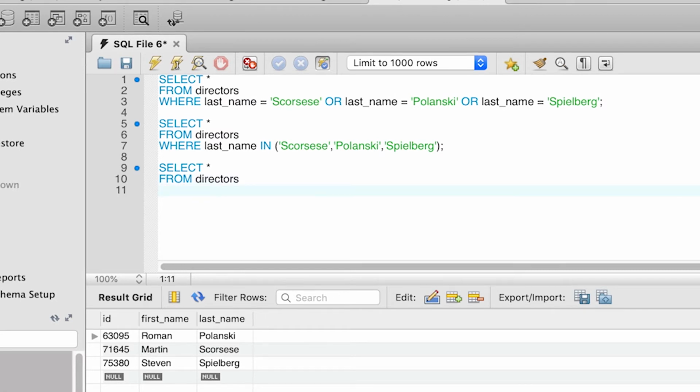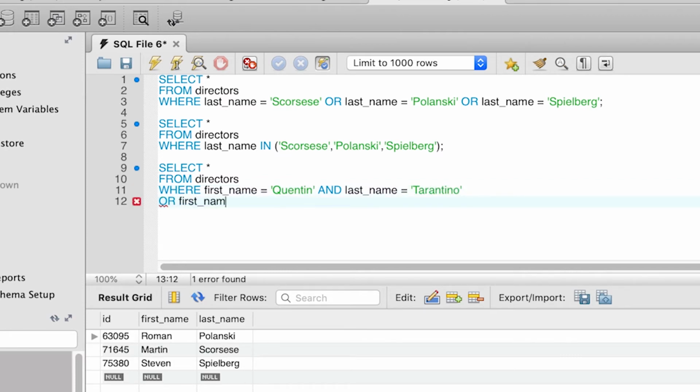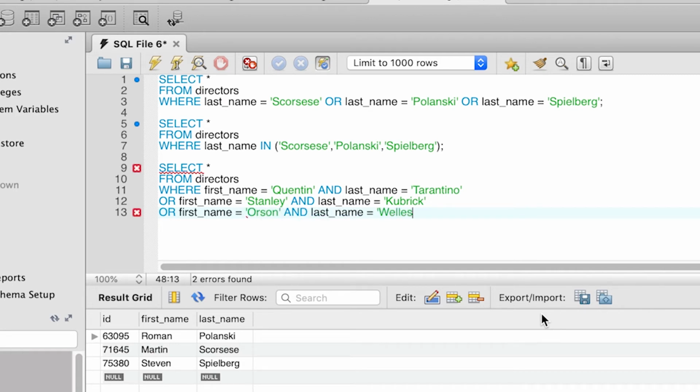If you remember from the Boolean examples, the WHERE condition that we wrote was the following: WHERE first_name is Quentin AND last_name is Tarantino, OR first_name is Stanley AND last_name is Kubrick, OR first_name is equal to Orson AND last_name equal to Welles.